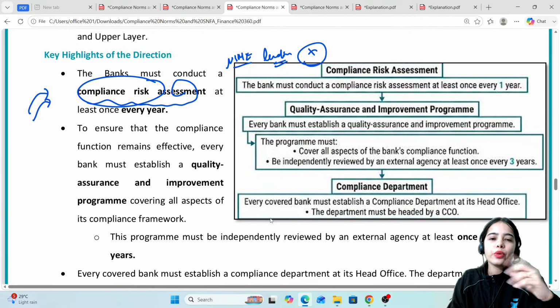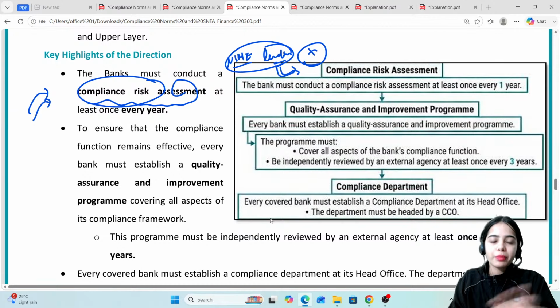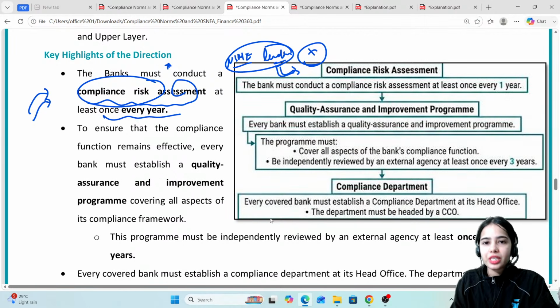So the bank can see that in this particular segment there is some compliance risk arising. We are not following this particular norm of the RBI that we have to start following. So the banks must conduct a compliance risk assessment at least once every year.